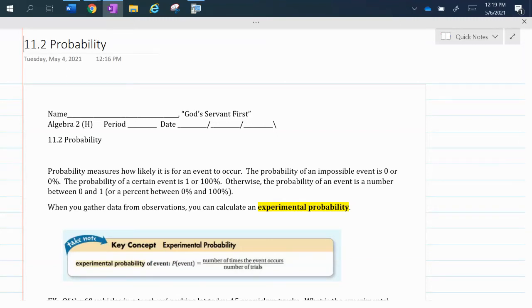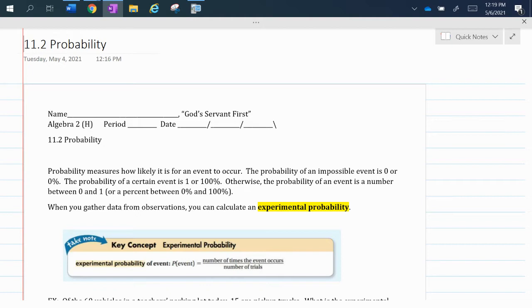Probability measures how likely it is for an event to occur. The probability of an impossible event is 0, or we could say 0%. The probability of a certain event is 1. So if it's never going to happen, the probability is 0, and if it is certain to happen, the probability is 1 or 100%. Otherwise, the probability of an event is a number between 0 and 1, or we could write it as a percent between 0% and 100%.